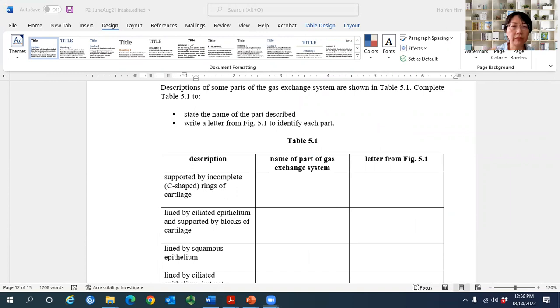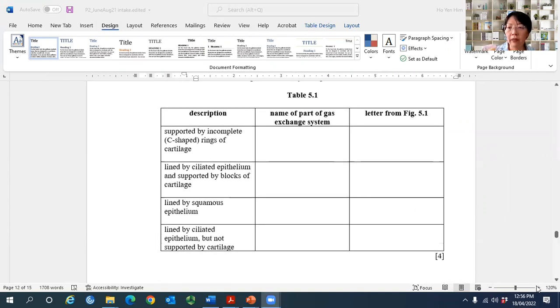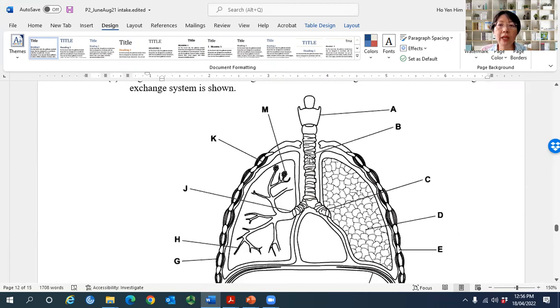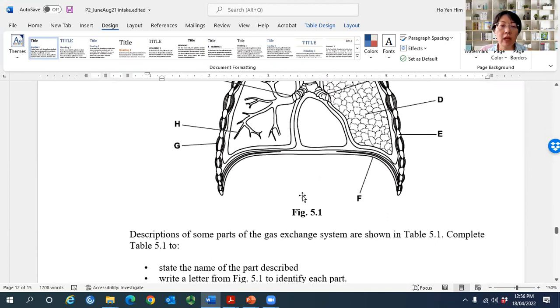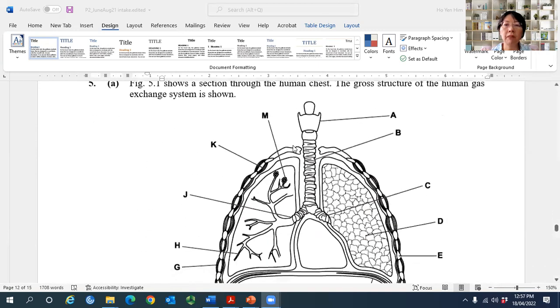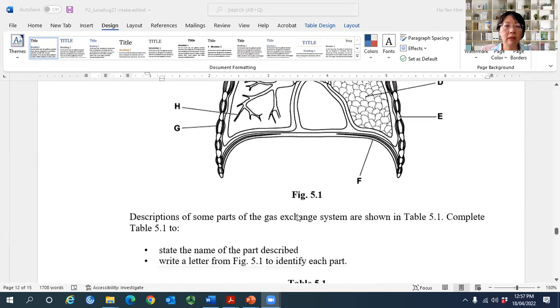The first one is supported by incomplete C-shaped rings of cartilage. Okay, what do you mean by incomplete ring? This is a complete ring, right? So this must be an incomplete ring, and they said C-shape. So that means it must be the trachea. So the name of the gaseous exchange structure is the trachea and the location is B. So this is trachea.